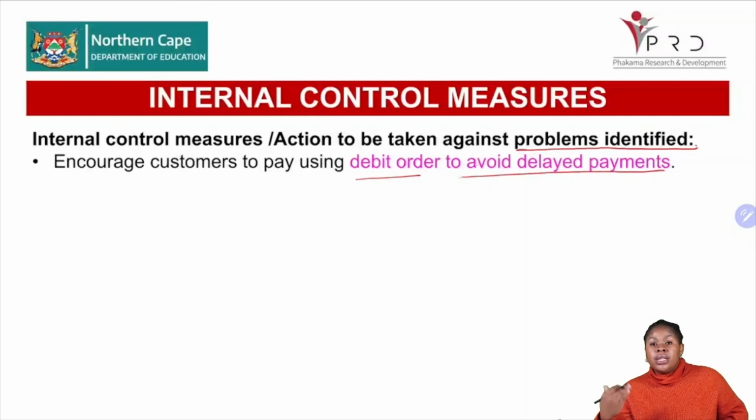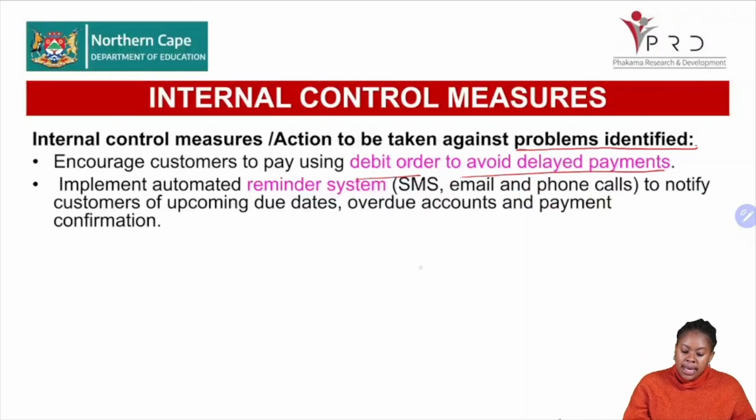Whenever you do your internal control questions, grade 12s, you need to make sure that you elaborate on a point. Don't just say debit order. You have to elaborate. You need to explain what you mean by saying debit order. All right. Then you can also say implement a reminding system. You can send them SMSs regularly to remind and notify them about their outstanding debts.